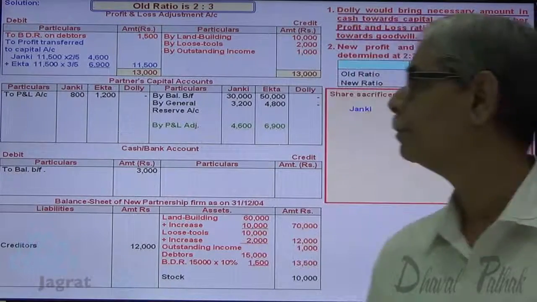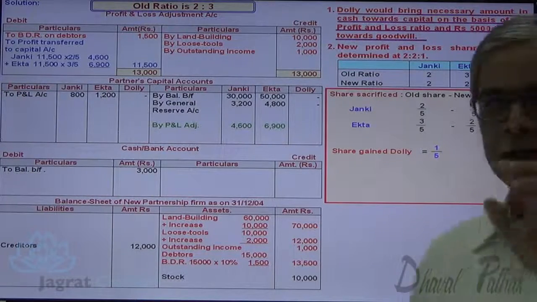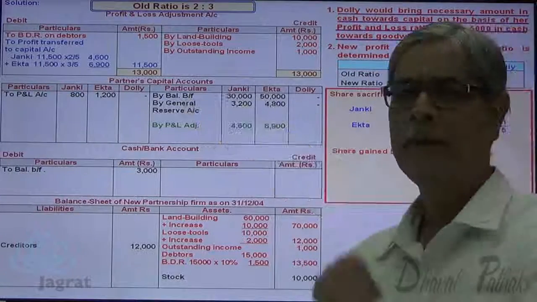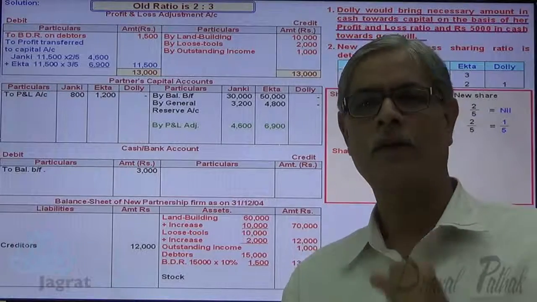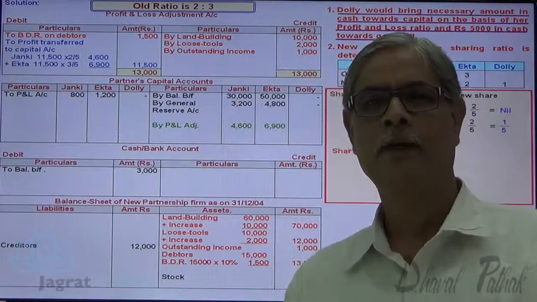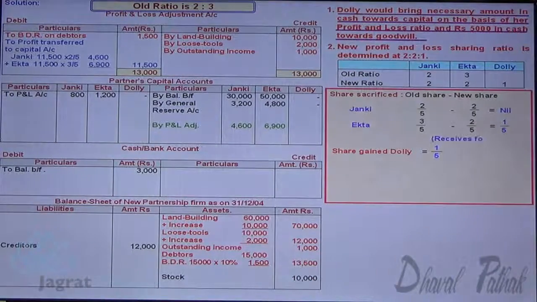Notice it. Now Ekta, old share was 3/5. New share is 2/5. Sacrifice is 1/5. Dolly gained a share of 1/5. So Dolly got the entire share in profit from Ekta. So whatever goodwill is brought by Dolly will be received by Ekta because she is the only sacrificing partner. So receives for goodwill, pays for goodwill.